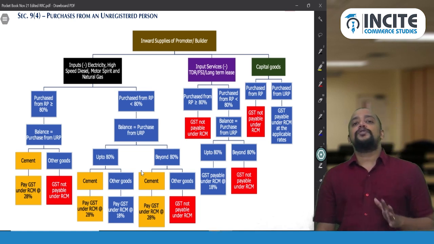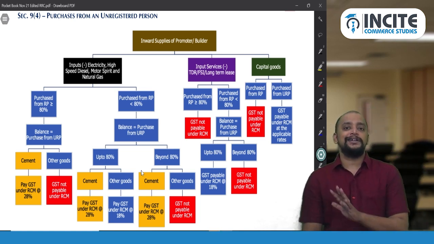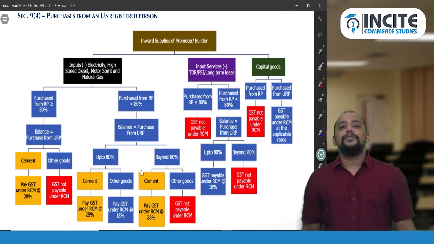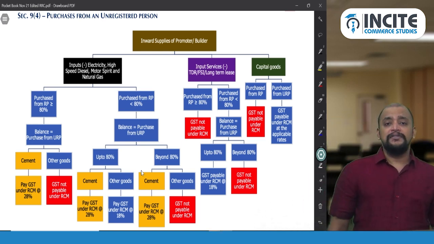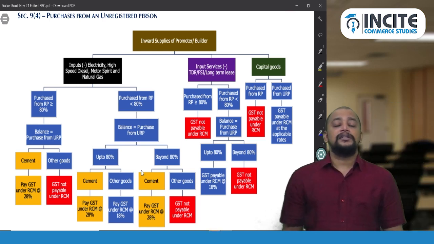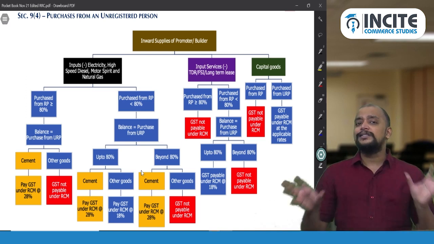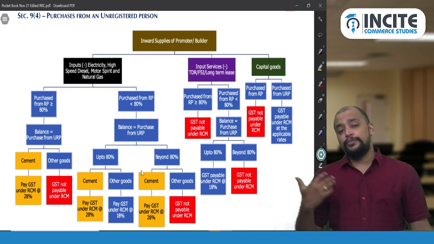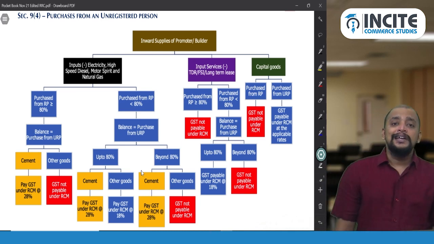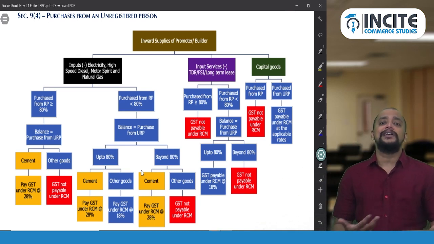So 1.5% and 7.5% is the rate of GST. That rate we need to apply on the value of flat minus 1/3 towards value of land. All this discussion, the 1/3 reduction, 1.5% and 7.5%, is applicable only in case of residential real estate projects.